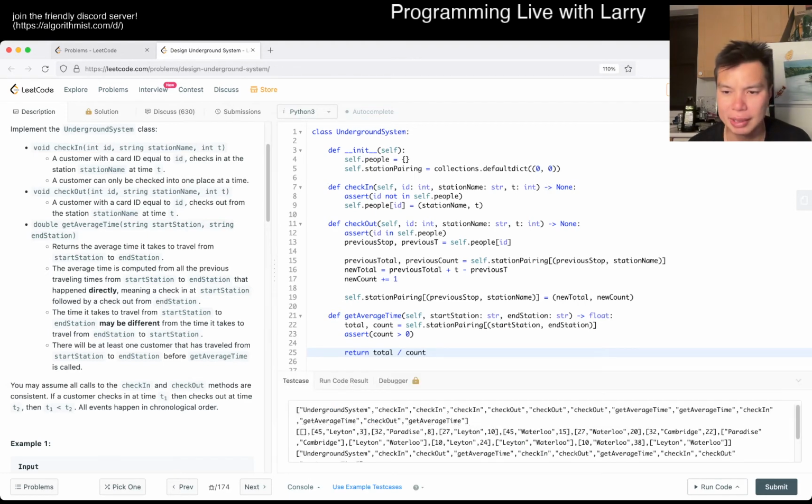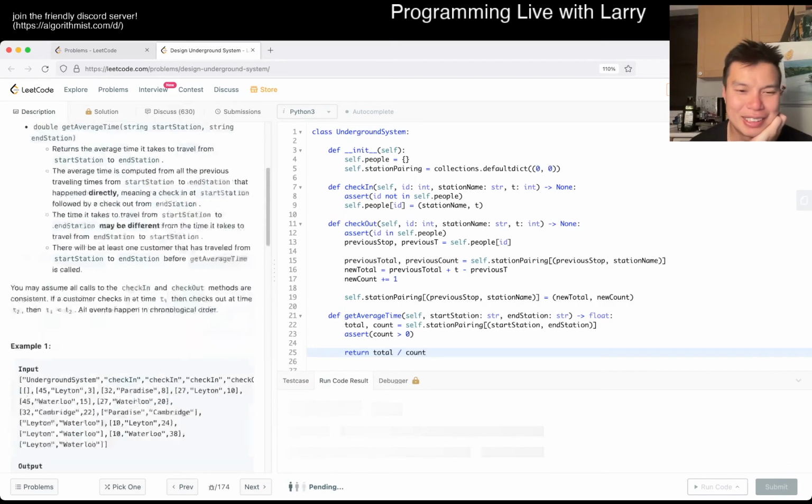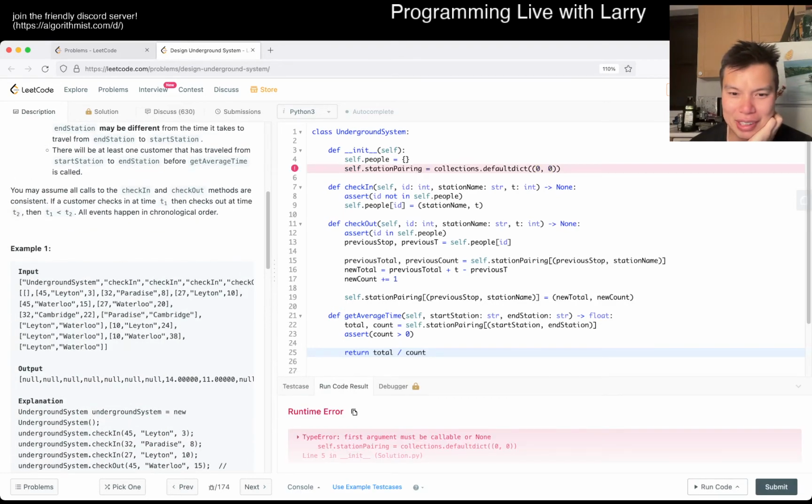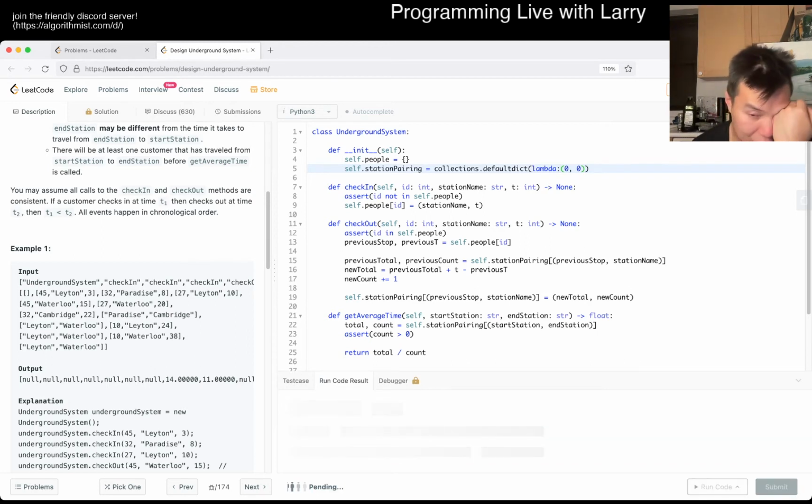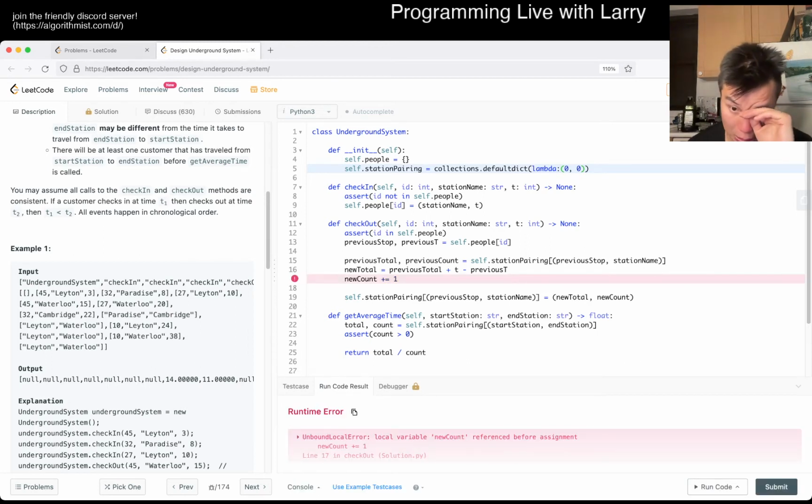It's just a lot of keeping track. It's very easy to have a typo because I have so many things. But yeah, I wasn't sure of the syntax here for that, but that's fine. New count is the previous count, plus 1.